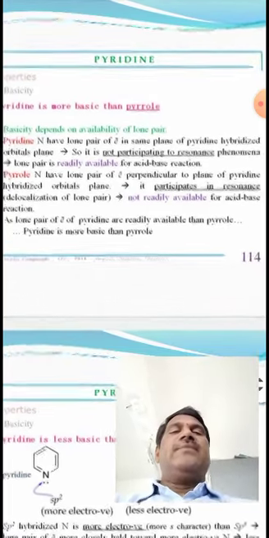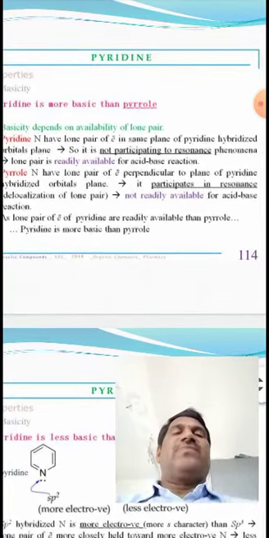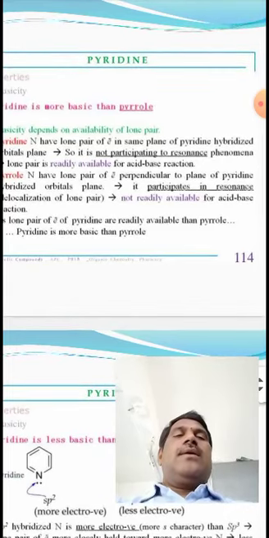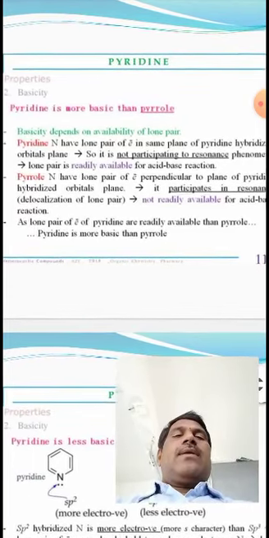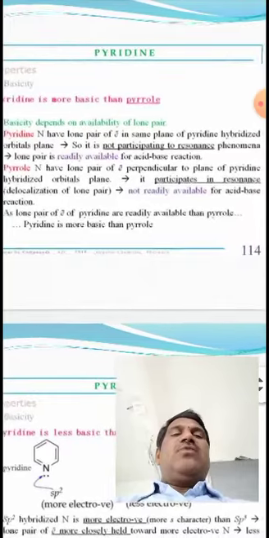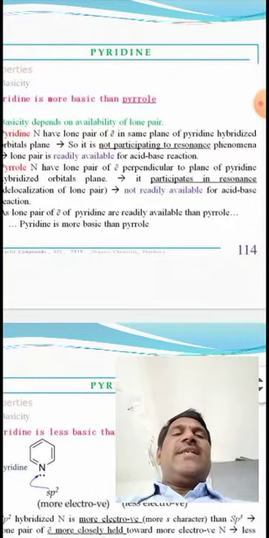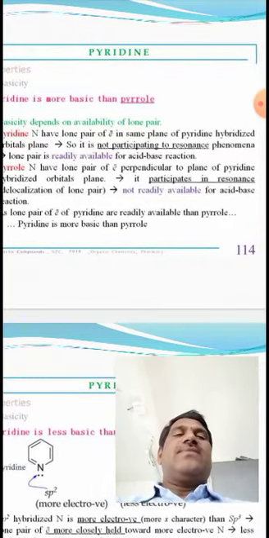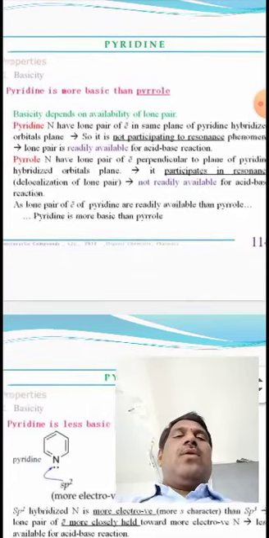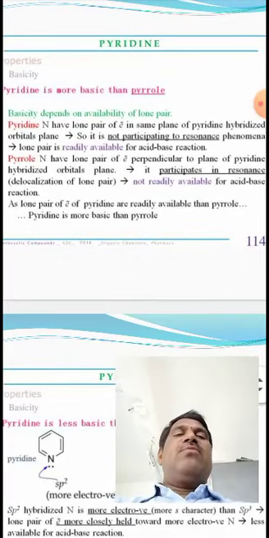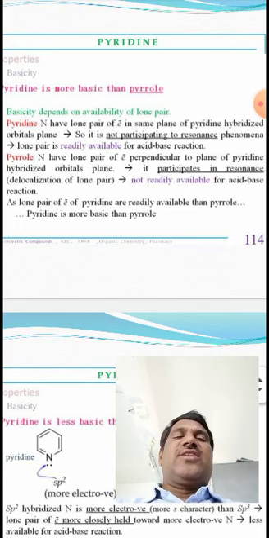In pyridine, nitrogen has a lone pair of electrons that is not participating in resonance. The lone pair is readily available for acid-base reaction in pyridine.